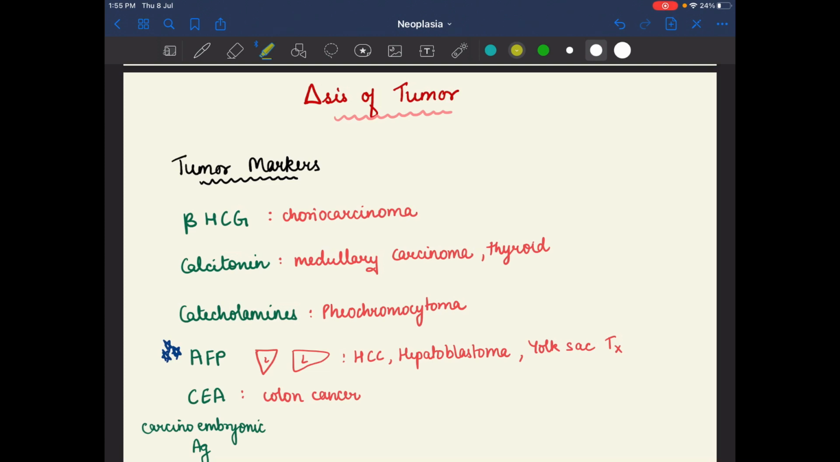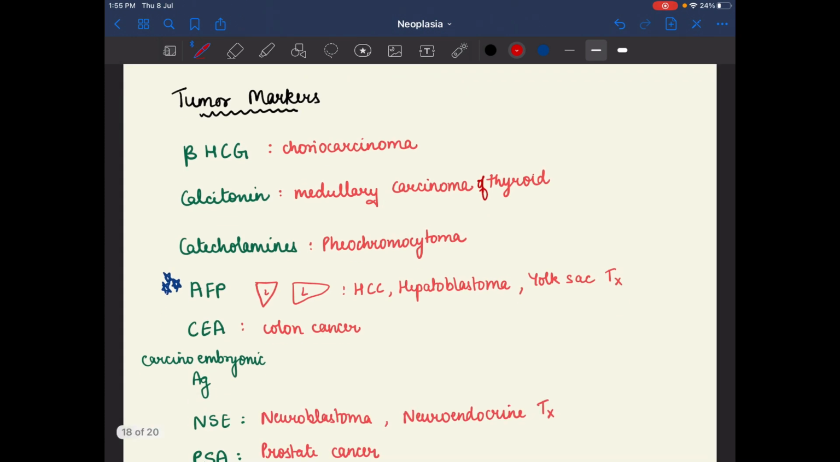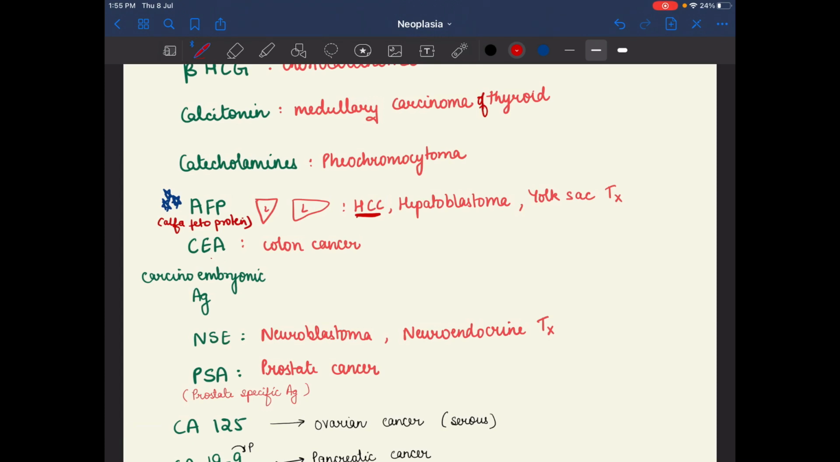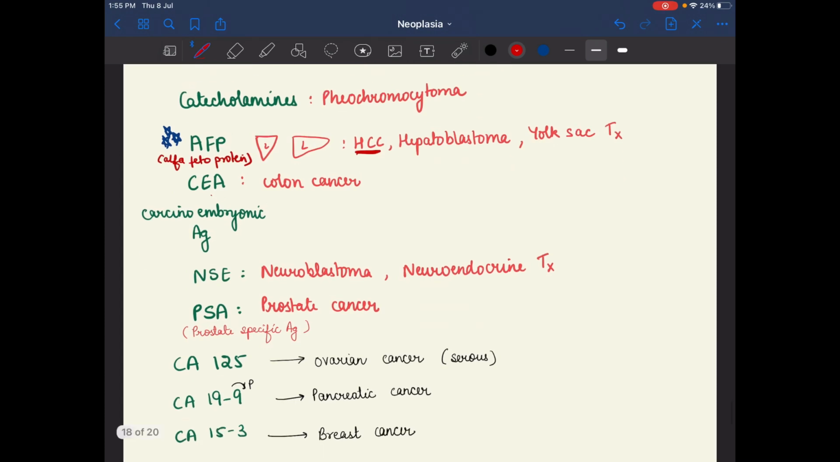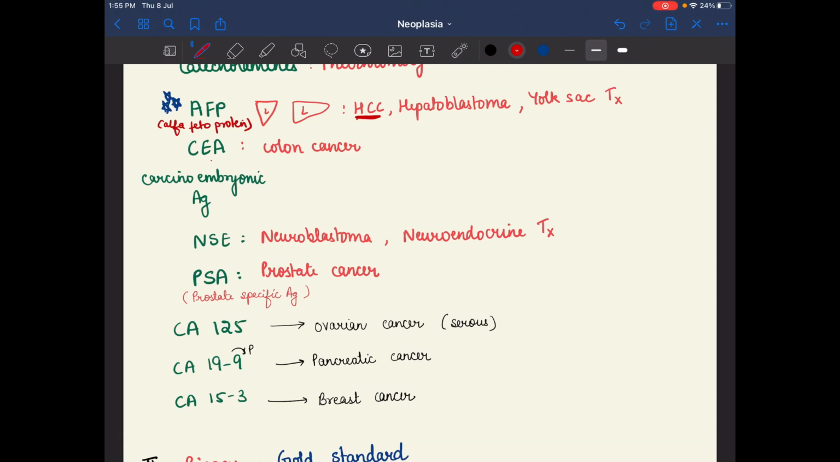For the diagnosis of tumors, some tumor markers are present. Beta HCG is the marker for choriocarcinoma, calcitonin is for medullary carcinoma of the thyroid, catecholamines are markers for pheochromocytoma, and alpha fetoprotein is the marker of hepatocellular carcinoma, hepatoblastoma and yolk sac tumor. CEA, carcinoembryonic antigen, is the marker for colon cancer.